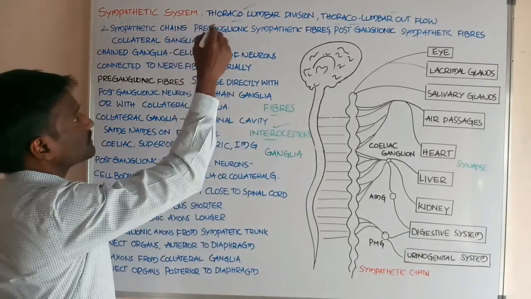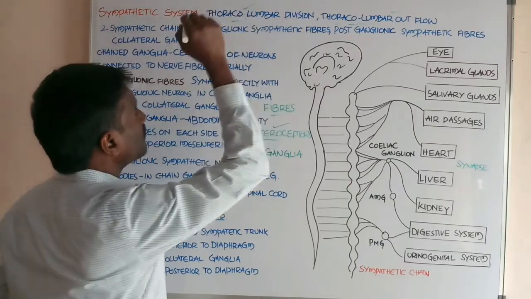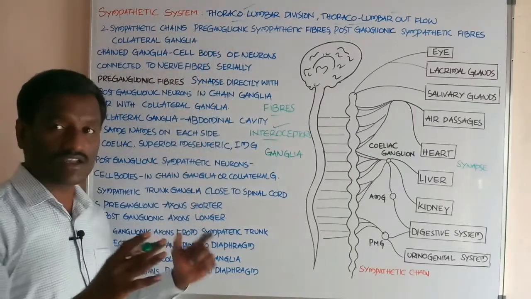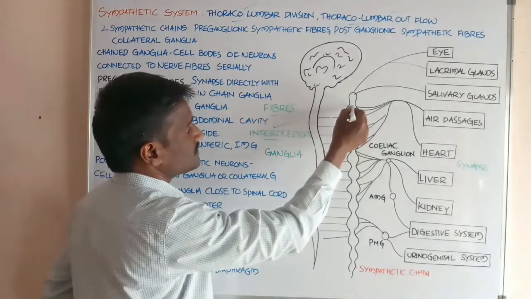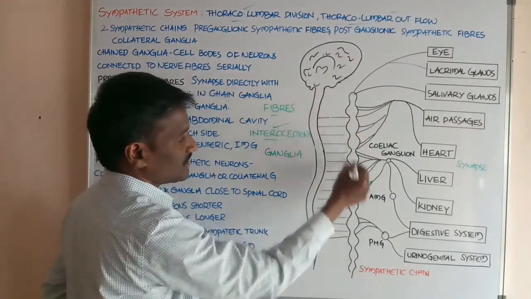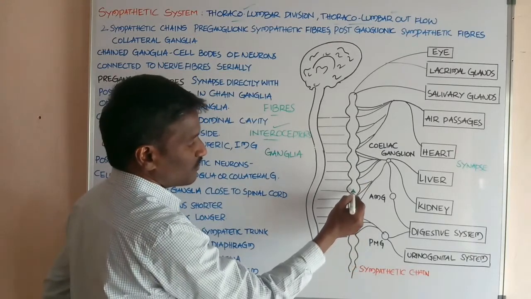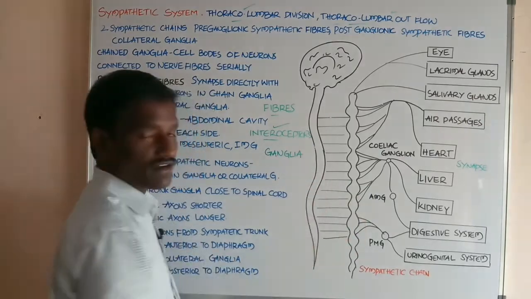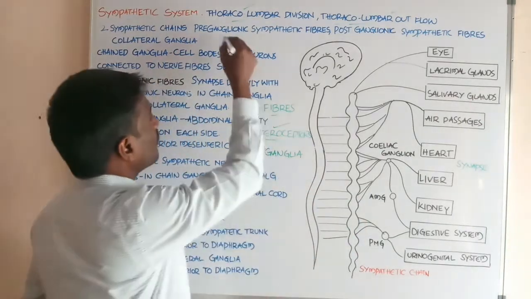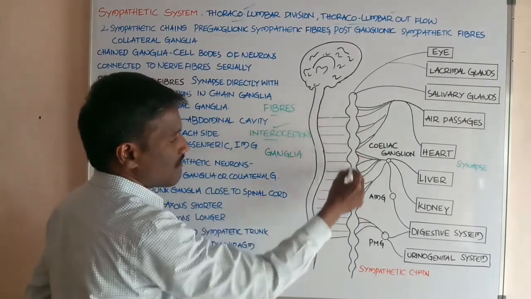And preganglionic sympathetic fibers. Students, this is the sympathetic ganglia, this is the sympathetic chain or the sympathetic ganglia. Nerve fibers present before the chain ganglia are called preganglionic. This is the chain ganglia.